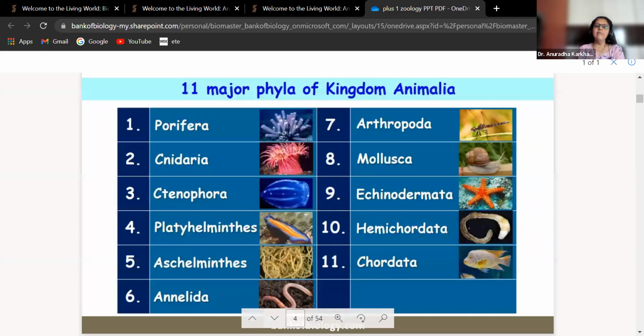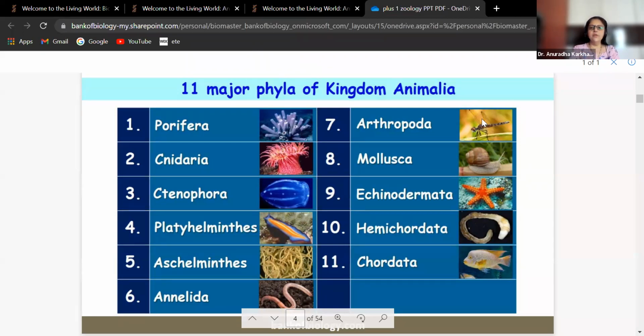So there are total 11 major phyla of Animalia. What are the phylum? So in living world, we had seen something called as species to the kingdom. And in that we had seen something called as phylum. So वैसे animal के लिए phylum was the word and plants के लिए the word was division, if you remember, correct? Yes.